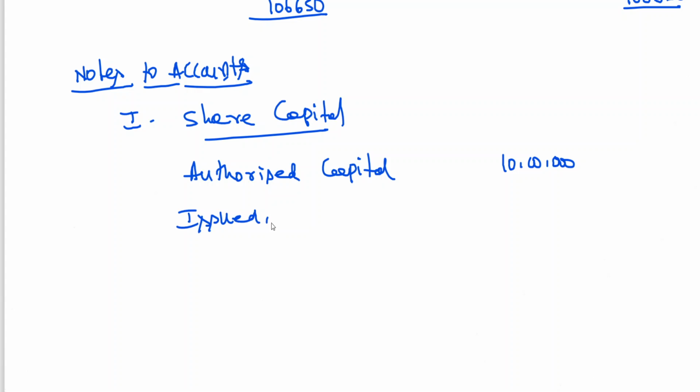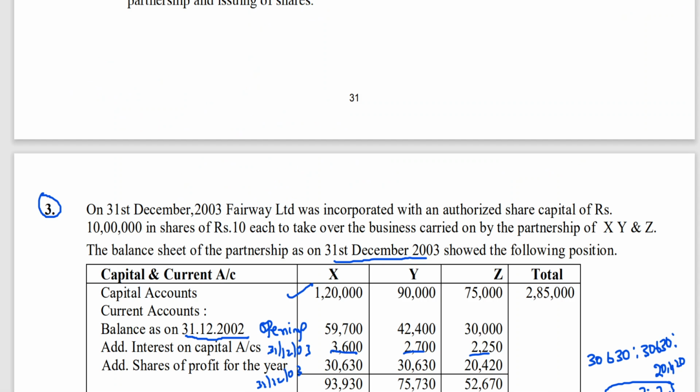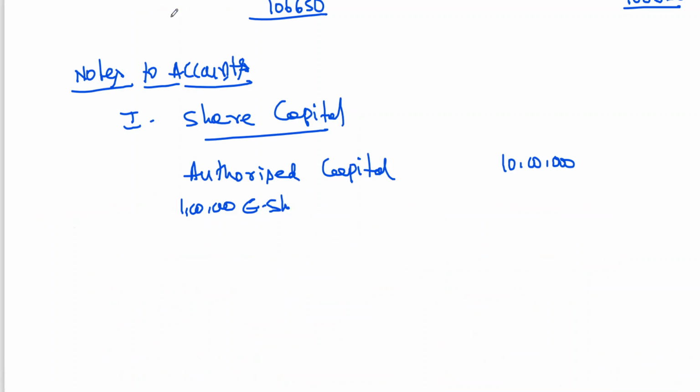Issued, comma, paid up. Here authorized share capital is 10 lakhs by 10, so you are having 1 lakh shares. Why am I writing 1 lakh shares?